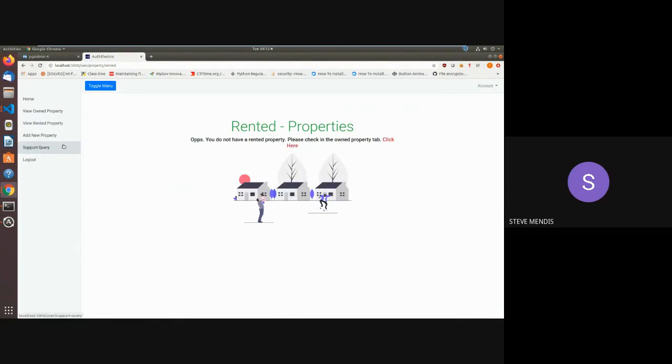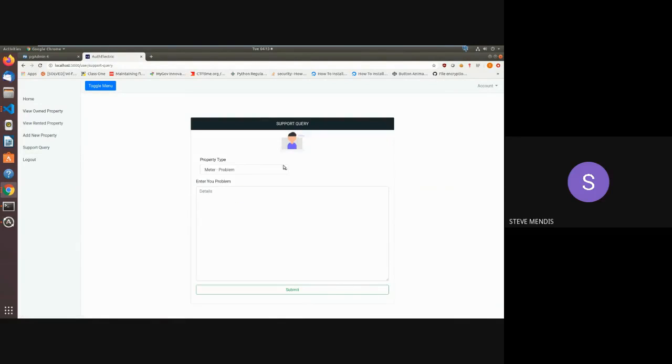As we also mentioned about support queries, there are multiple categories of support queries. It could be related to a meter problem, billing problem, or deactivation, if you want to stop your services. You can write about it over here and send it to the admin, and a token will be generated for you on which you can track your support query.